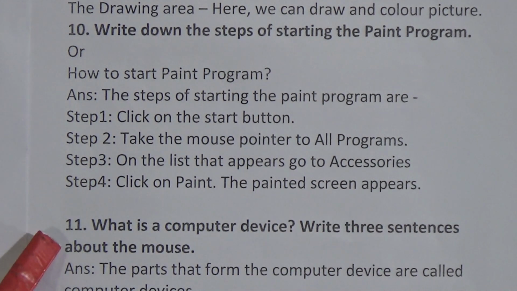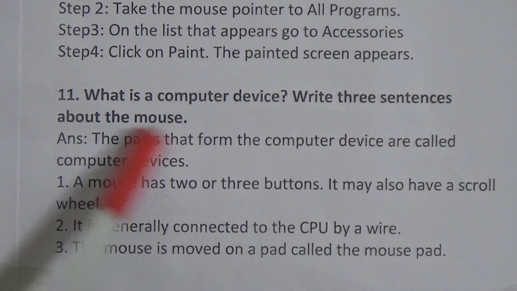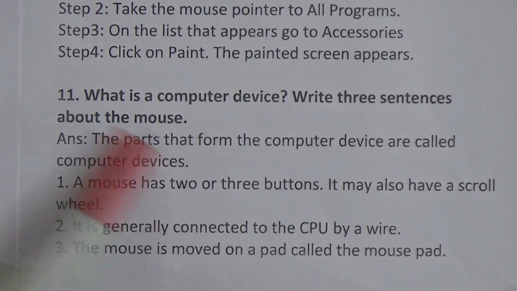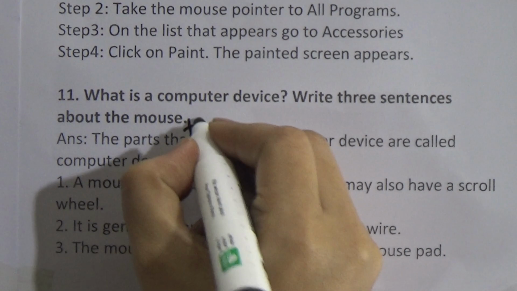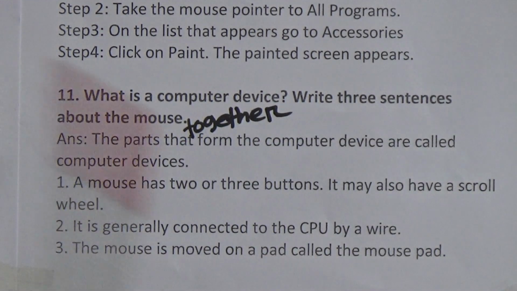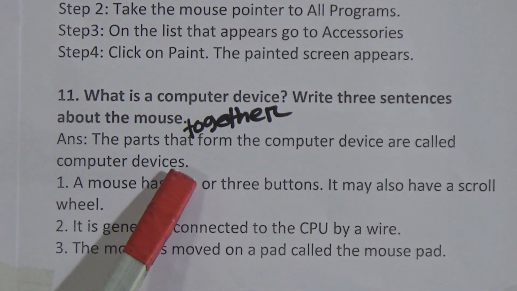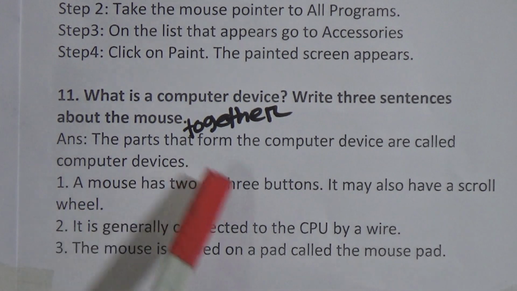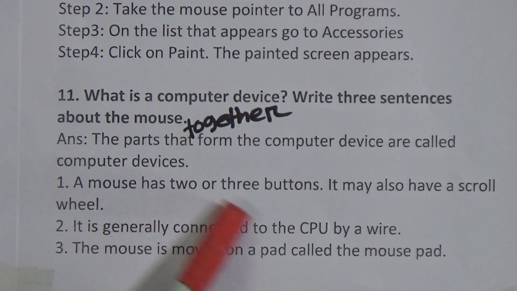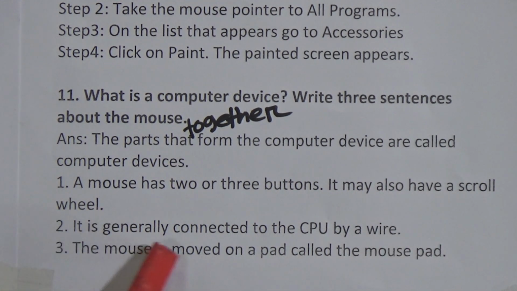Now the last question, question number 11. What is a computer device? Write 3 sentences about the mouse. The parts that together form the computer are called computer devices. So 3 sentences about the mouse are given below. A mouse has 2 or 3 buttons. It may also have a scroll wheel. It is generally connected to the CPU by a wire and the mouse is moved on a pad called the mouse pad.